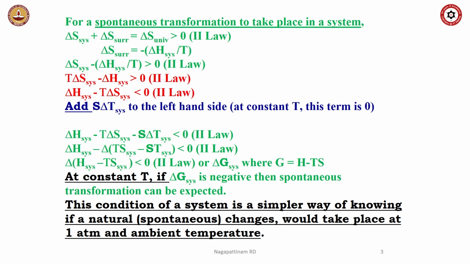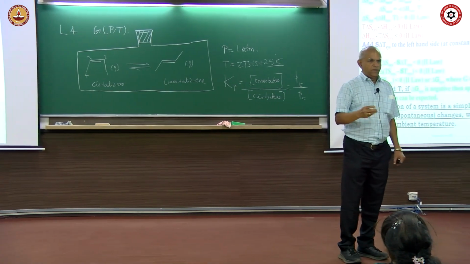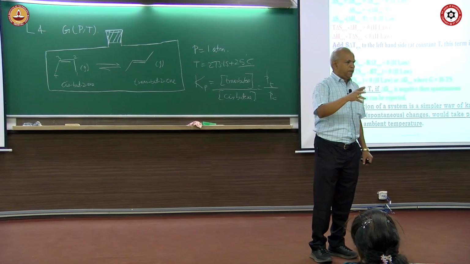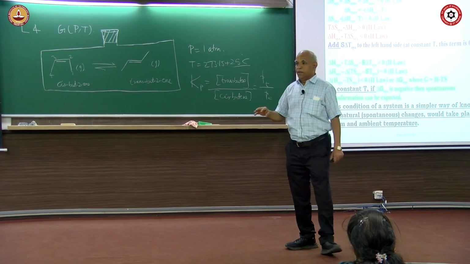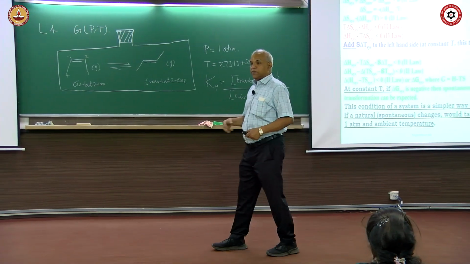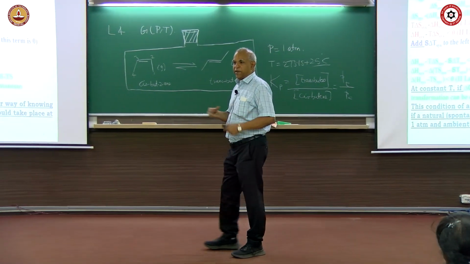This is a very important parameter you must remember from examination point of view. Entropy change in the surrounding is given as the heat change in the system, whatever heat change that takes place in the system, with a minus sign. If it is an exothermic reaction, you will put a plus sign. If it is an endothermic reaction, you will put a minus sign to the heat, divided by the temperature at which the surrounding will accept the heat.